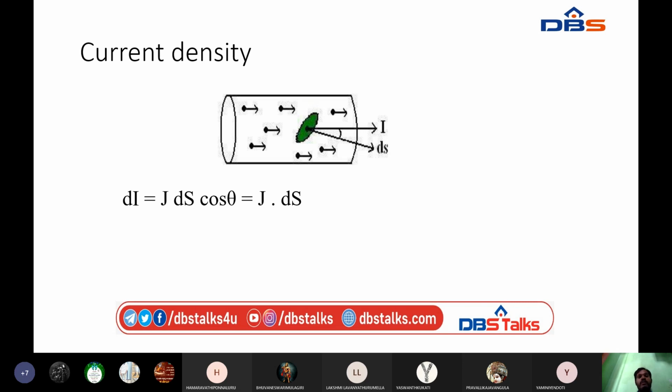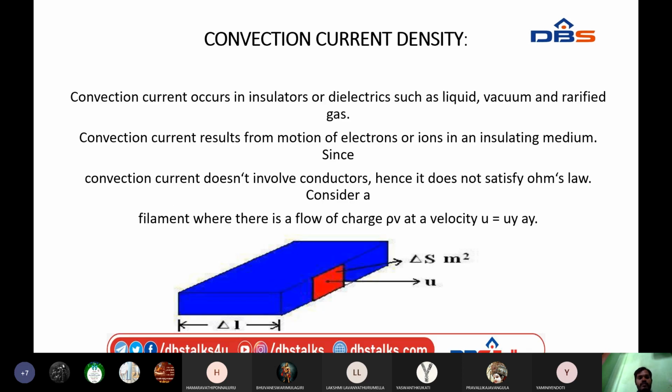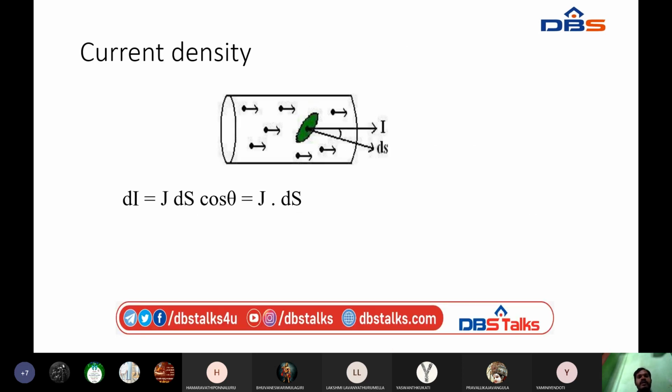From this I require only I, so let me take the integral on both sides. Then I is equal to the integral over J dot ds. So dI equal to J dot ds means I equal to integral over J dot ds. This is the current equation. This is the general current equation.